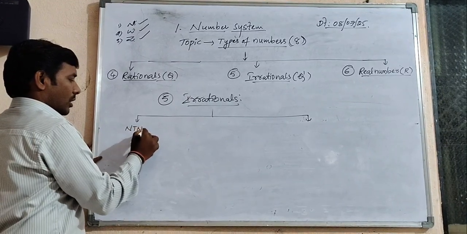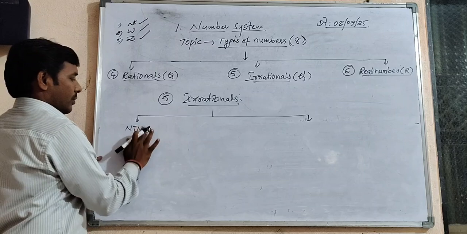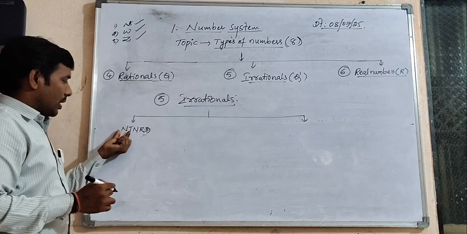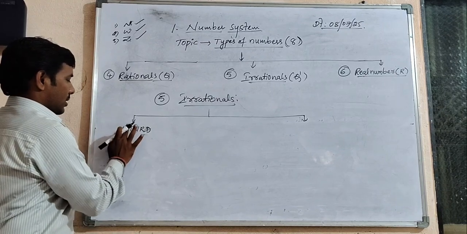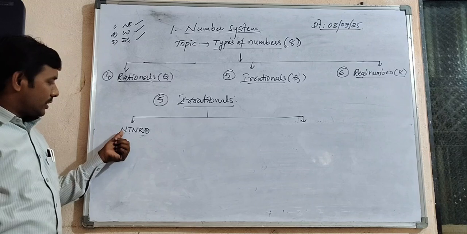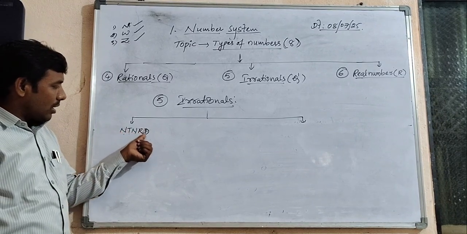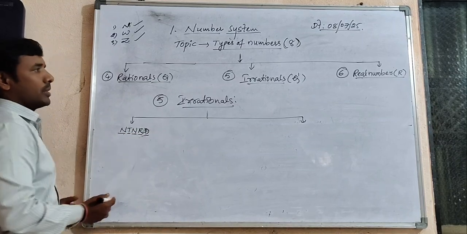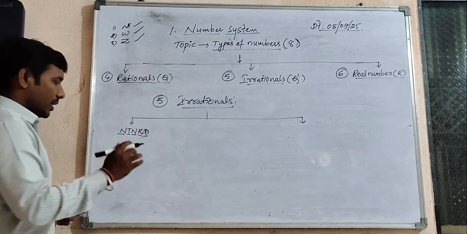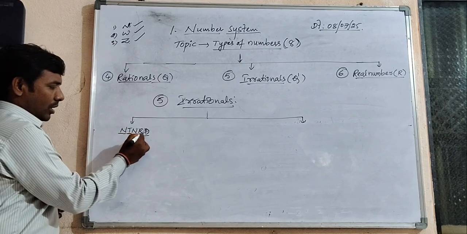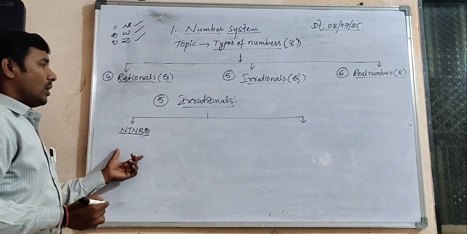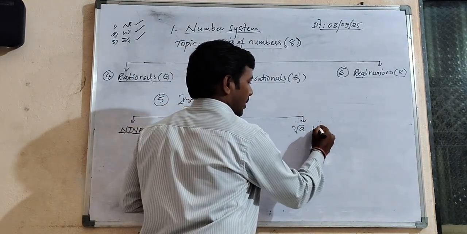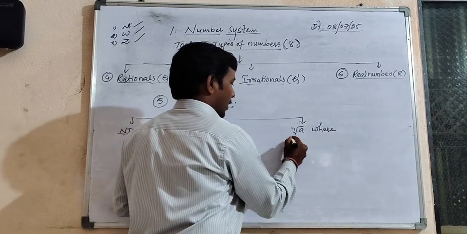See, what are they? First, non-terminating, non-repeating decimals. Once again, non-terminating, non-repeating decimals. Shortcut: NTNRD, in a sense, non-terminating, non-repeating decimals. And one more set: nth root of a, where the conditions, observe carefully: where number 1, n